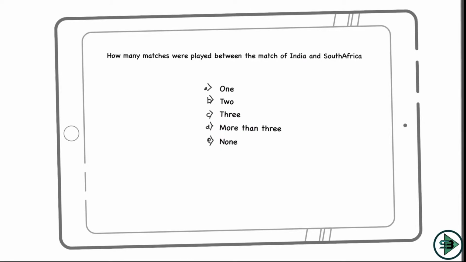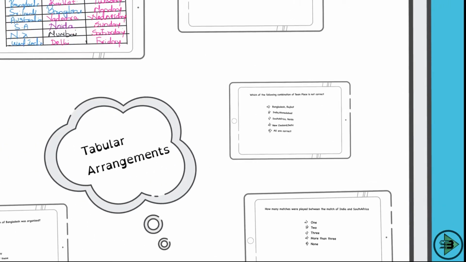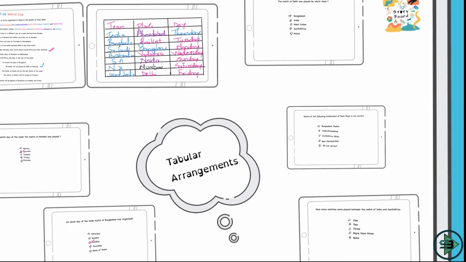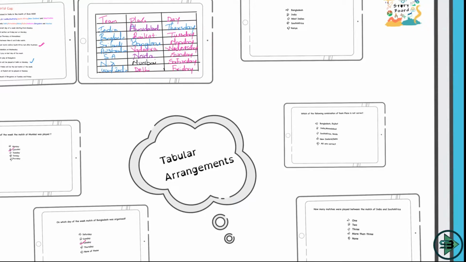Now the next question is, how many matches were played between the match of India and South Africa? So let's come to this. As we know, the first match was played on Monday, and then so on Tuesday, Wednesday, Thursday. So India played on Thursday, and after that you had South Africa who played on Sunday. So after Thursday you have Friday, Saturday and Sunday.